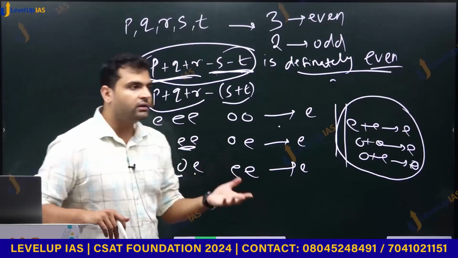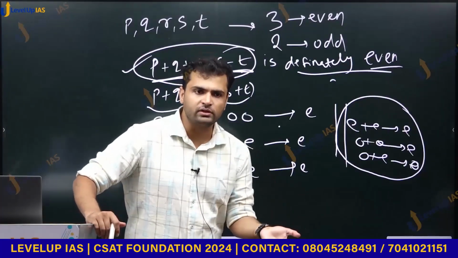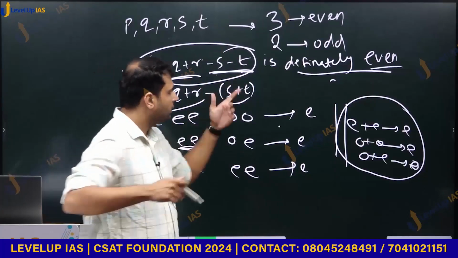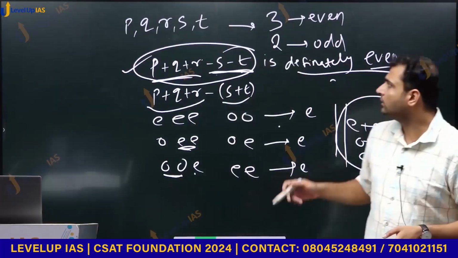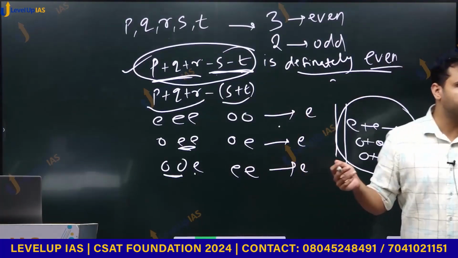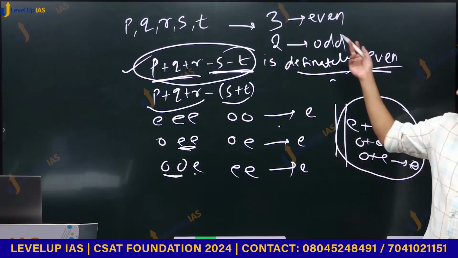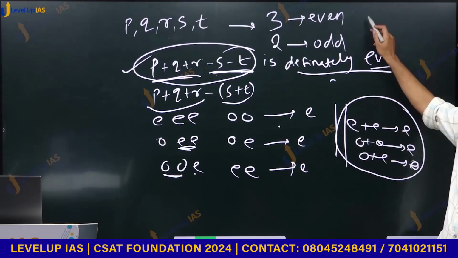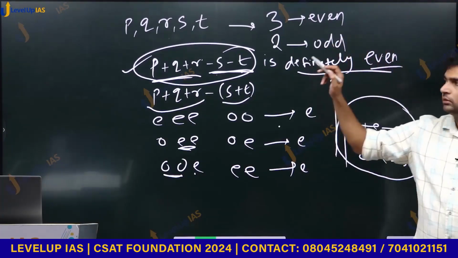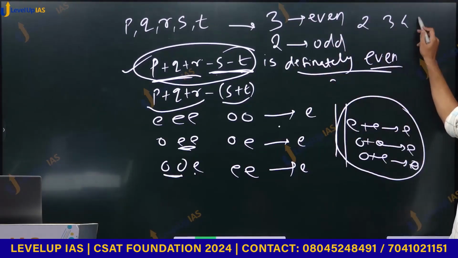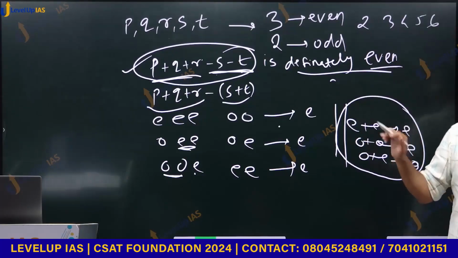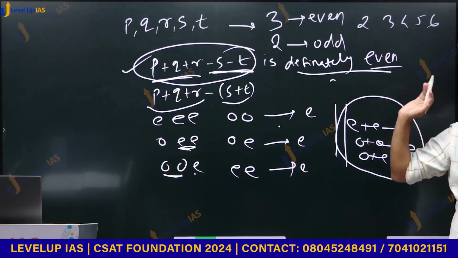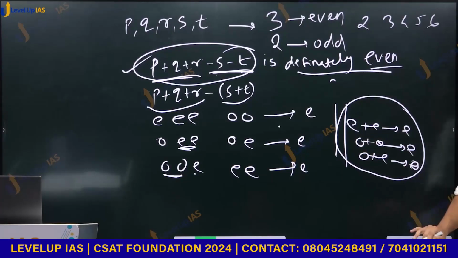So now if you are taking numbers, let us take an example, let us take 5 positive integers, 3 of them should be even and 2 of them should be odd. Give me any 5 numbers then. 2, 3, 4, 5, 6. 3 of them are even, 2 of them are odd. Yes, this is one valid example.